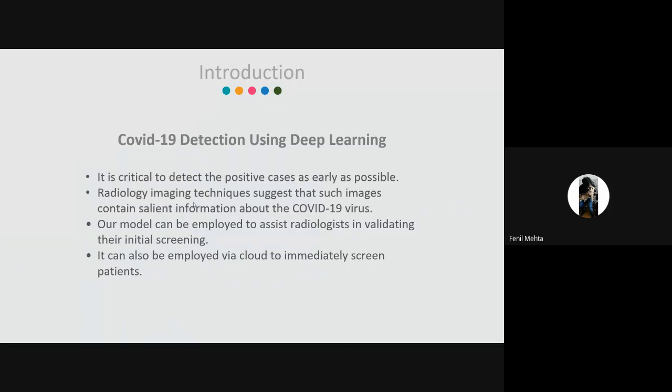First of all, why COVID-19 detection using deep learning? It is very critical to detect the positive cases as early as possible. Radiology imaging techniques suggest that X-ray images contain really important information about the COVID-19 virus. Our model can be employed to assist radiologists in validating their initial screening, and can be used before people go to radiologists to get themselves checked. It can be employed via cloud to immediately screen patients.